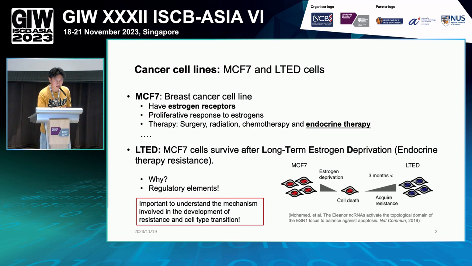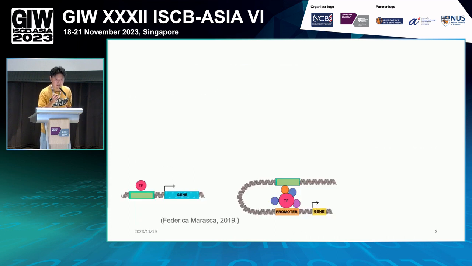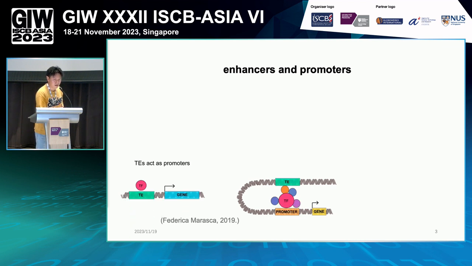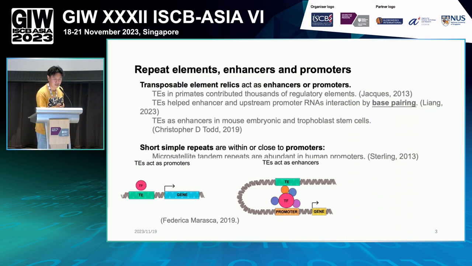So about the regulatory elements, look at this graph. I think that's a very typical model for enhancers and promoters. And we also think that, of course, the enhancers and promoters may have some function in this process. So we decided to look at some special enhancers and promoters. We first check the transposable element relics in the enhancers and promoters.